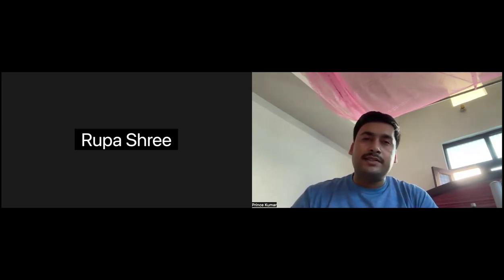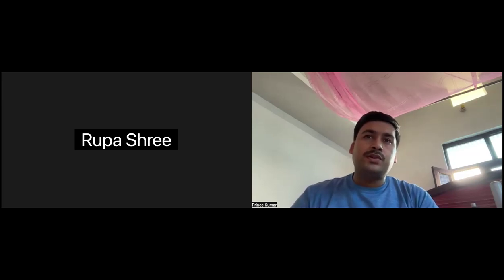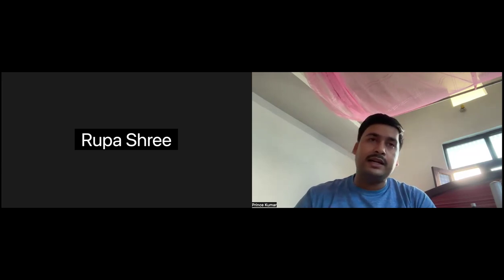You are asking about the differences between HashMap and ConcurrentHashMap. HashMap is a map which can hold key value pair data, and it's not thread safe.